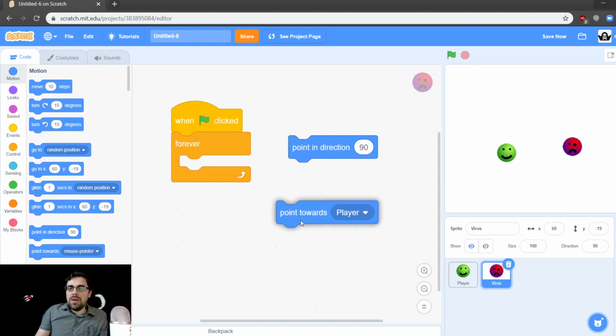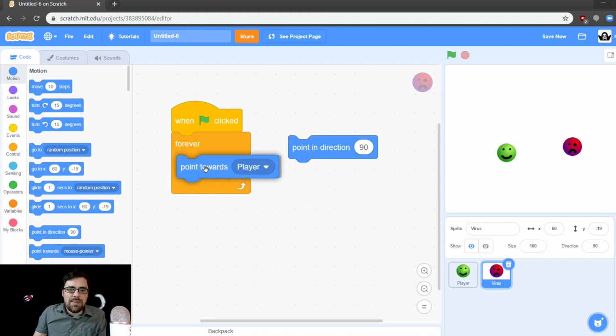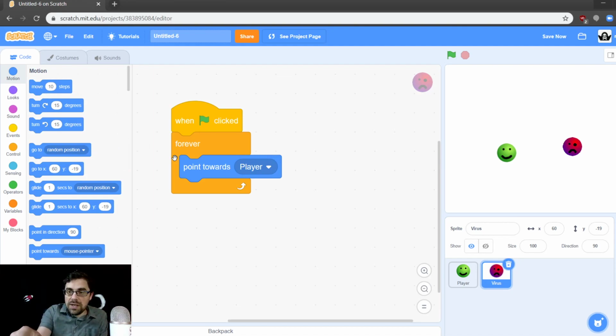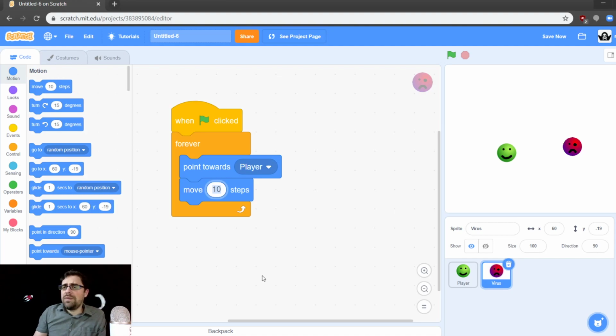Okay, so point towards player. We'll grab that block, we'll drop it right in there. So now it's always going to point right towards the player, and we're going to have a move. Ten steps will be too fast for this loop, so let's just do one step. So forever, point towards the player, move one step. When we click the green flag, ready? Click the green flag.